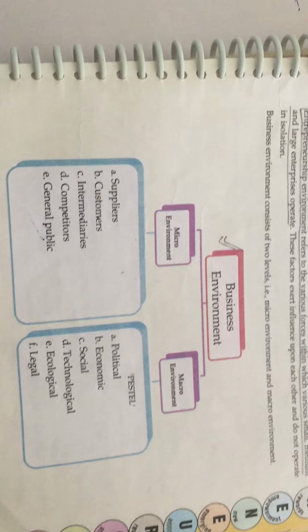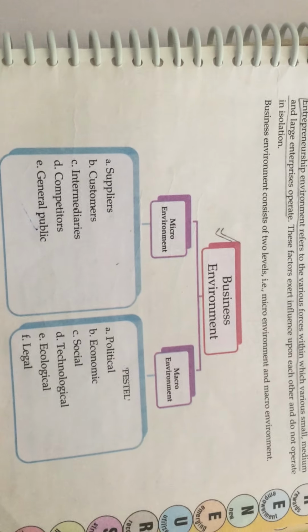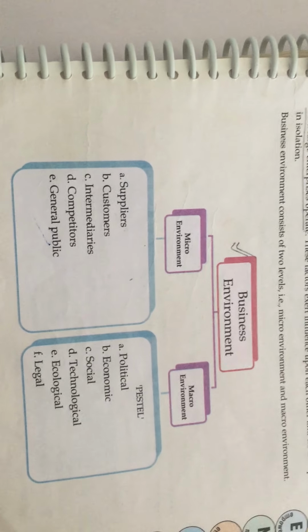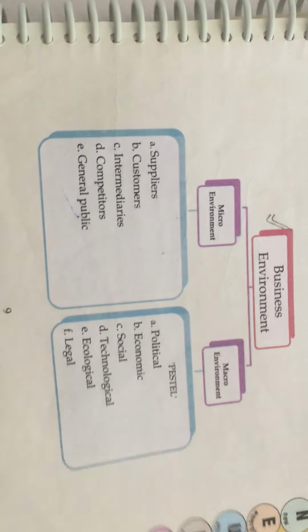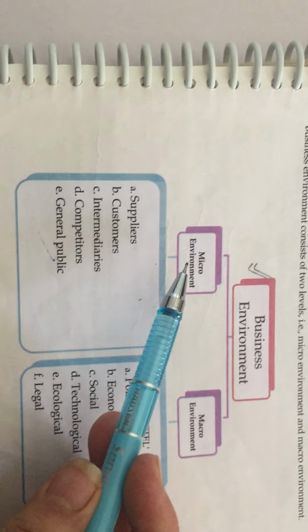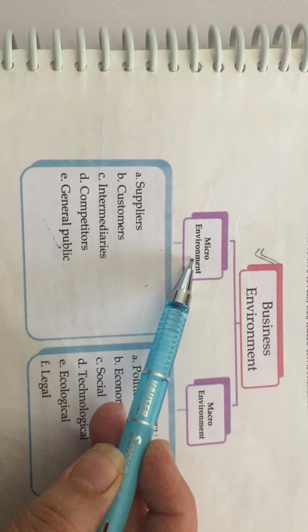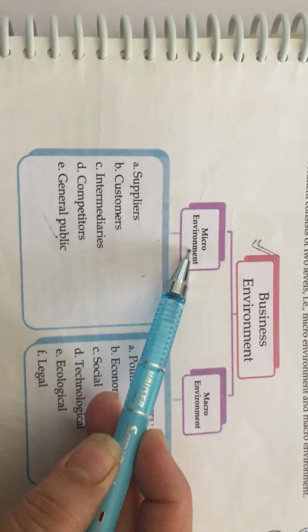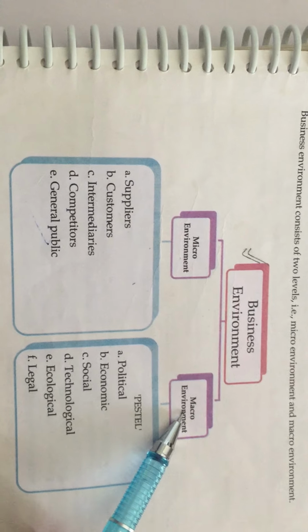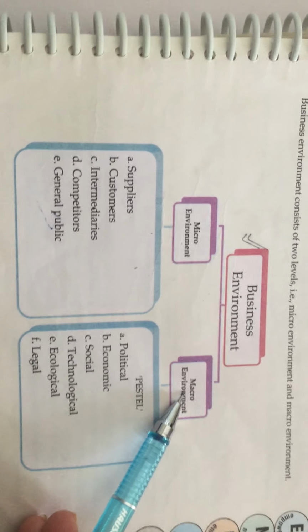When talking of the business environment, it consists of two levels, micro and macro. Here the flowchart is given. The business environment comprises the micro environment and the macro environment. Micro stands for individual things, and macro is where the aggregate is concerned.